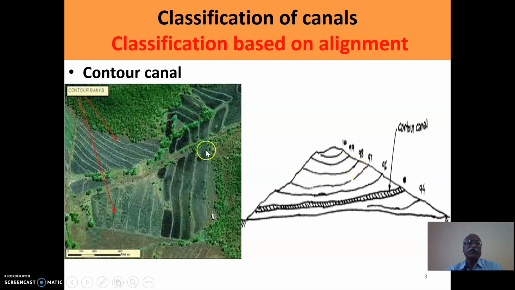So any topography has number of such contours. As and when the alignment of the canal is touching to or matching with such contour of the topography, such canal is known as the contour canal. So in short, we can say the alignment of the canal when it is matching with contour of the topography, such canal is known as contour canal.